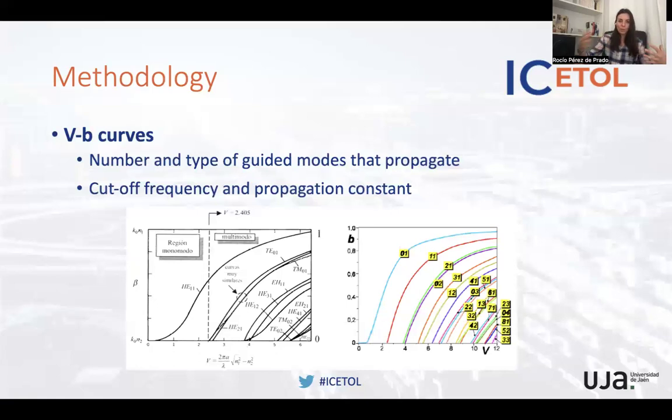But we also want to show the students that this electromagnetic field in this optical fiber is very easy to observe as a whole, not only for specific parameters. That means for a specific radius, specific refractive indices for the core and the cladding, and also a predefined frequency. But we can also give a general solution, so we can know in just one figure all the possible solutions. And this is given by the V curves.